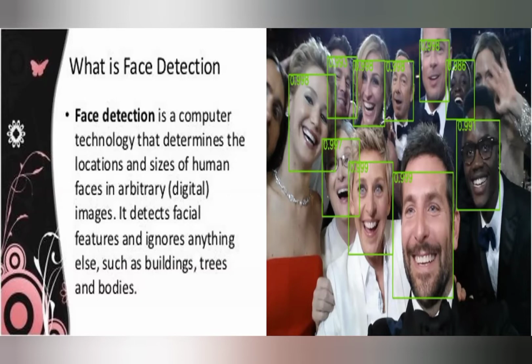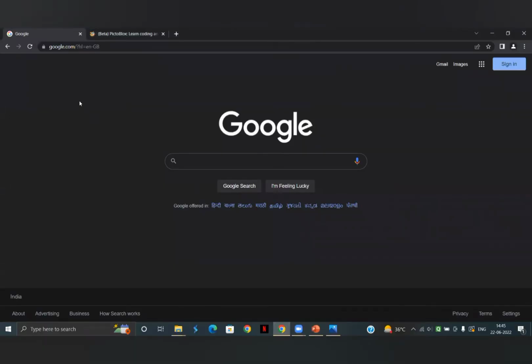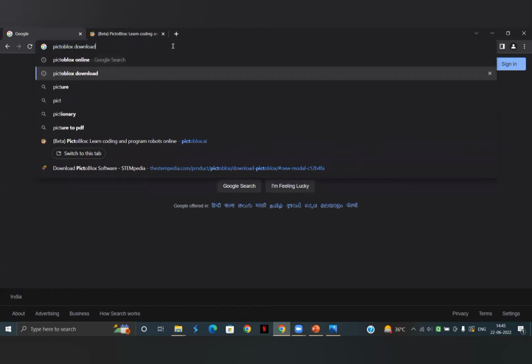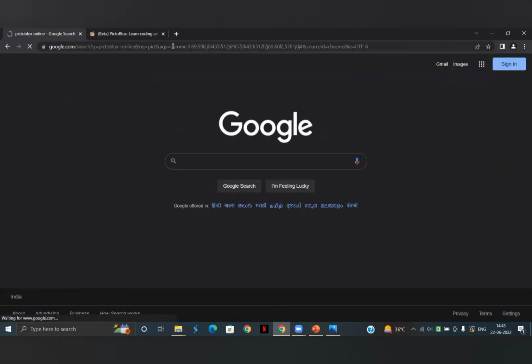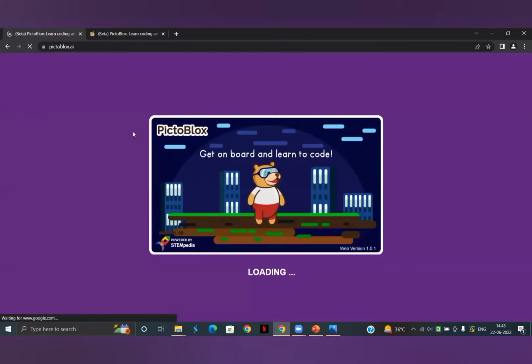So basically, let's make a program for face detection using an application called Pictoblox. You can either download Pictoblox or you can directly use it from the web. You just need to type the URL, Pictoblox online. When you search this, the first website which appears, you can open that website and you will be directed to Pictoblox.